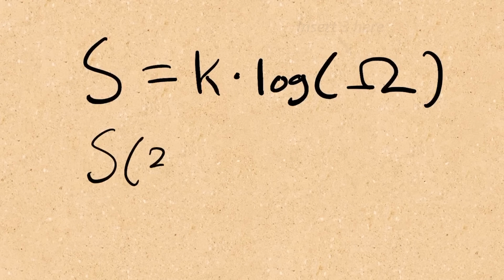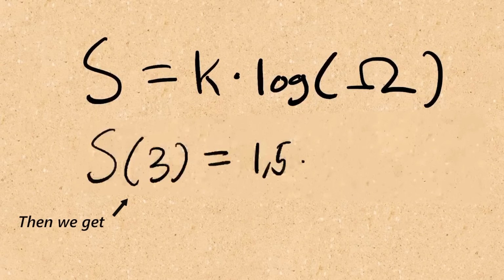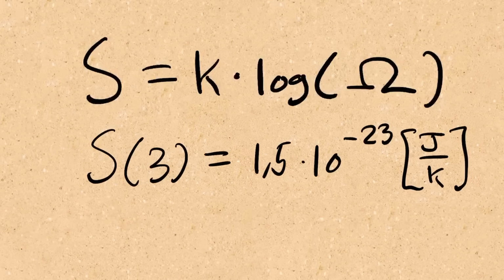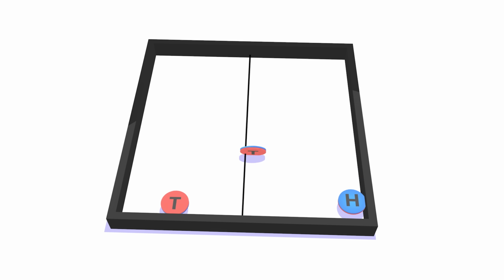So with a multiplicity of 3, the entropy will be 1.5 times 10 to the power of negative 23 joules per Kelvin. Now entropy tends to increase, and of course so does multiplicity. But why? It's just because it's way more probable. To see why, let's go back to this example of molecules being either on the right or the left side.